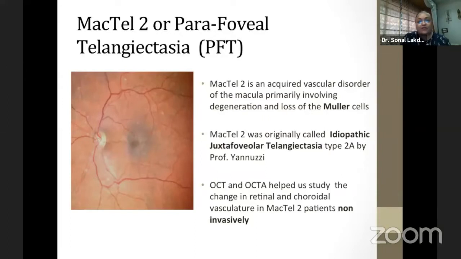MacTel 2 or Para-Foveal Telangiectasia is an acquired vascular disorder of the macula, primarily involving the degeneration and loss of Muller cells. It was initially known as idiopathic juxtafoveal telangiectasia by Dr. Gass, but today with OCTA and OCT, it has changed the paradigm for us to diagnose this condition in even its absolute subtle form.